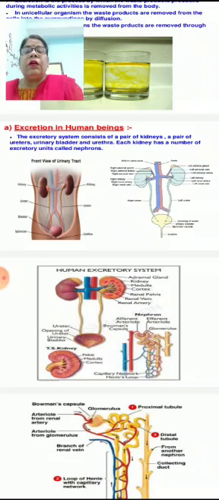So, in the front view of the urinary system, you will observe one pair of kidneys. The left kidney is a little bit higher than the right kidney, and comparatively bigger also.